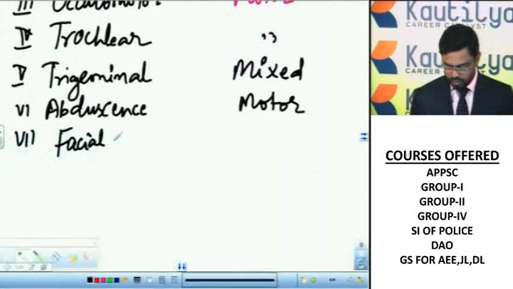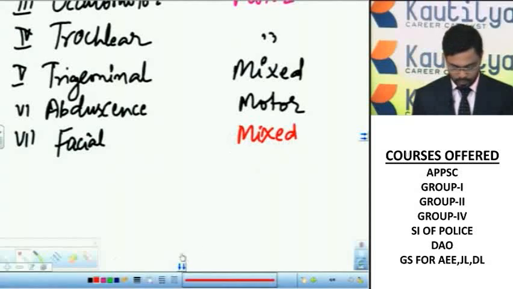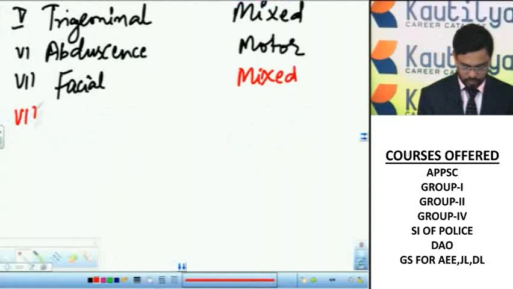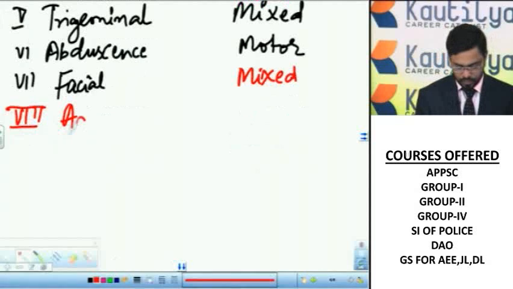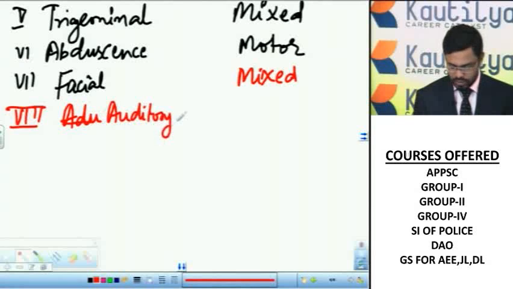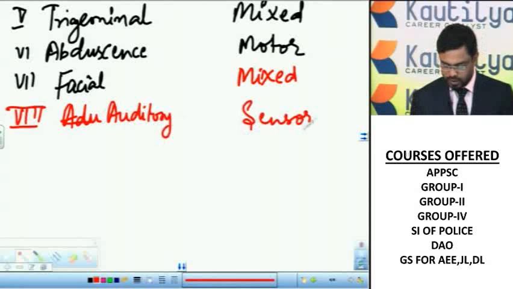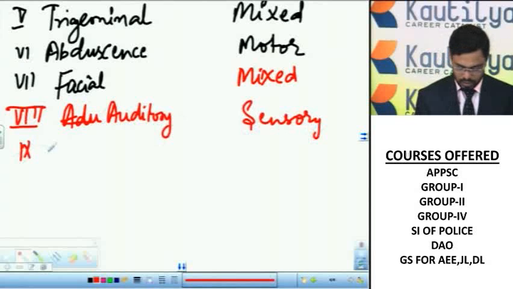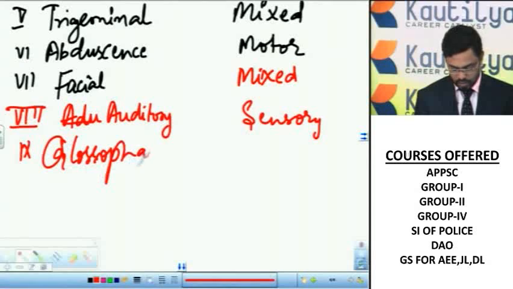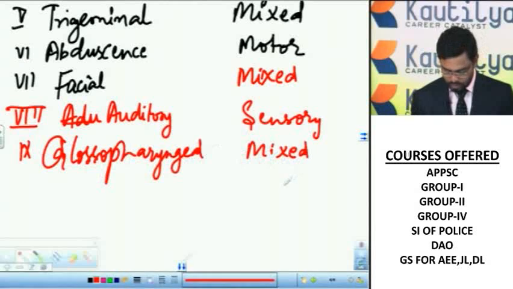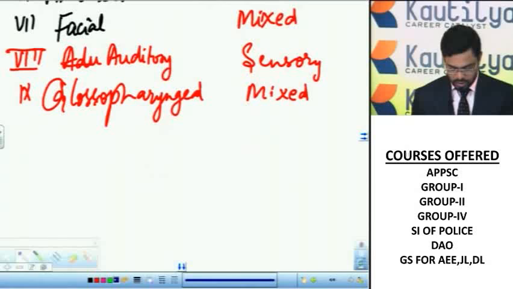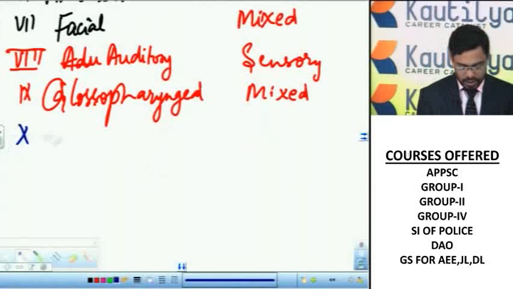Facial nerve is mixed in function. Auditory nerve is sensory. Glossopharyngeal is a mixed nerve.